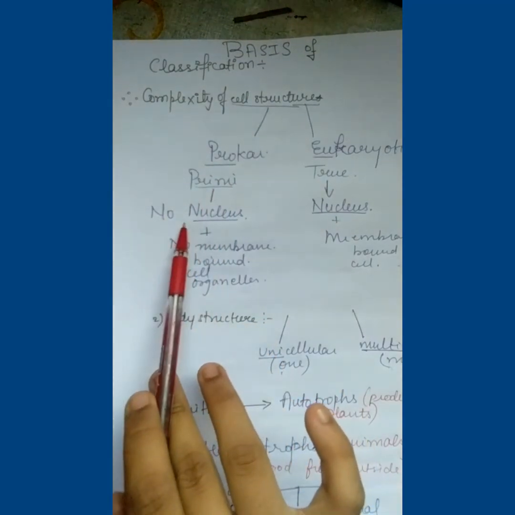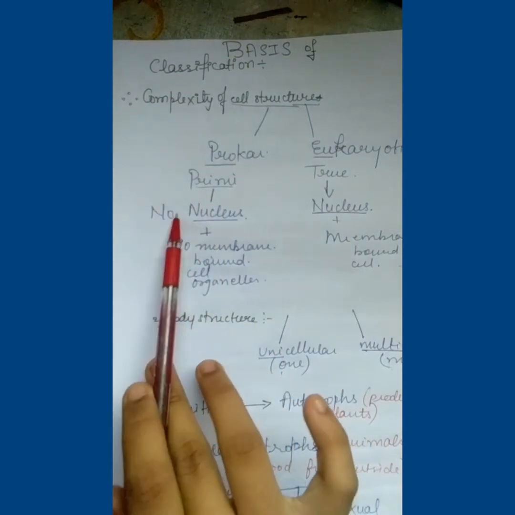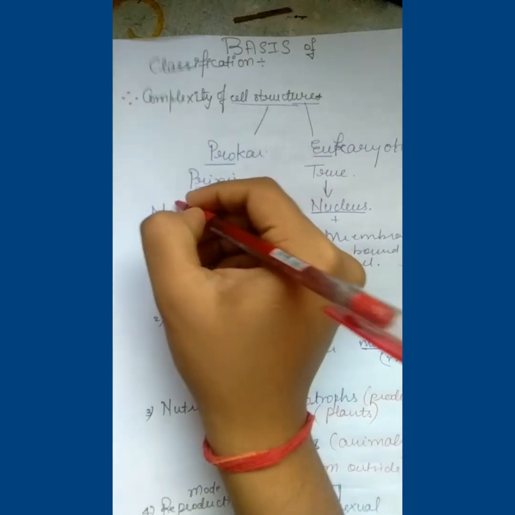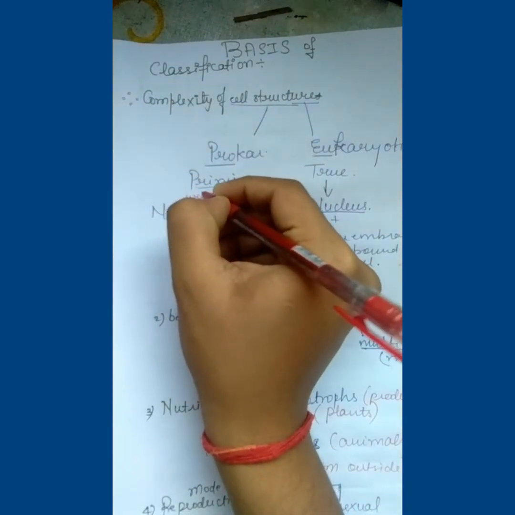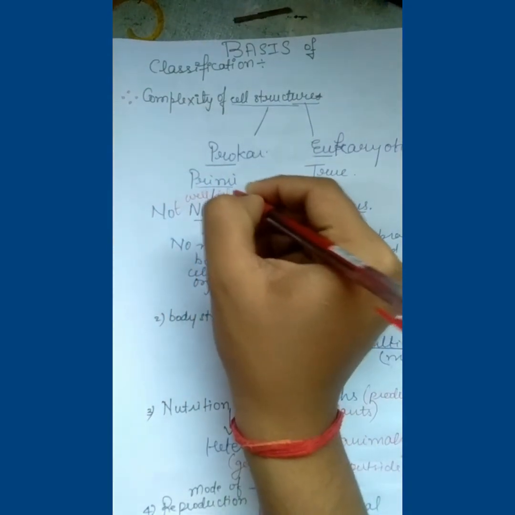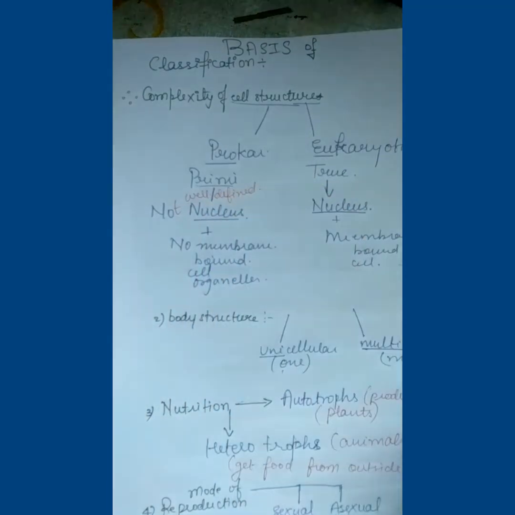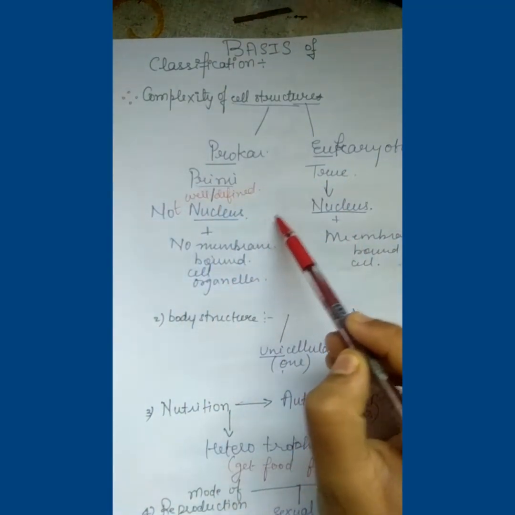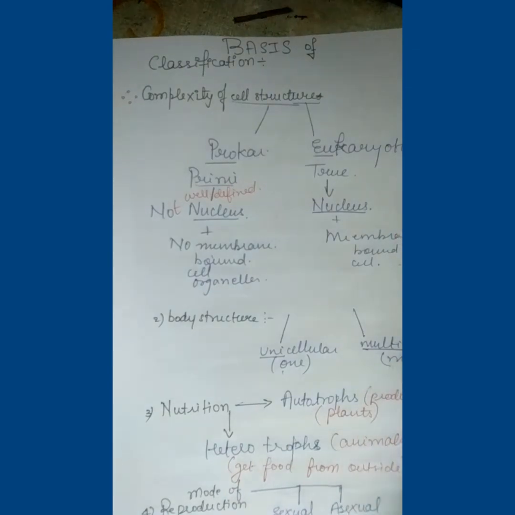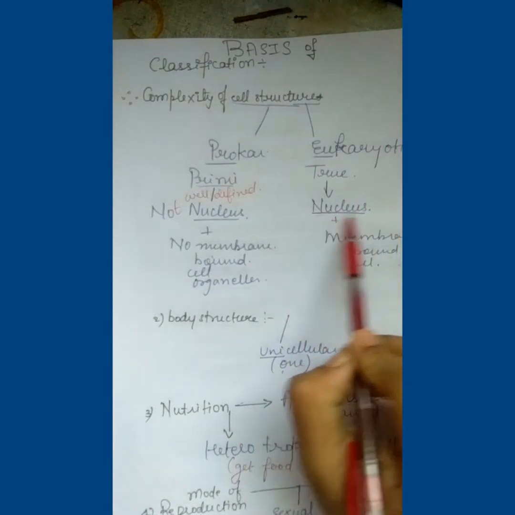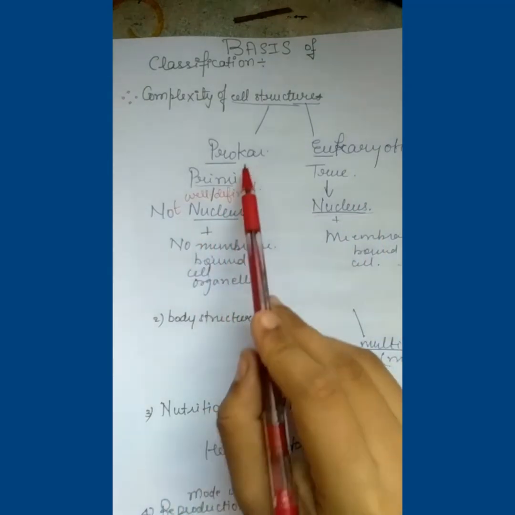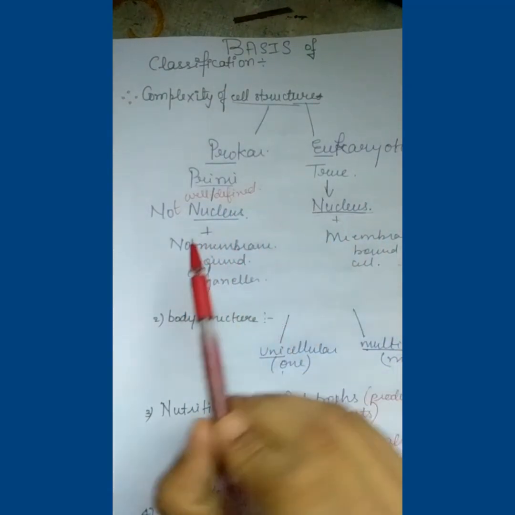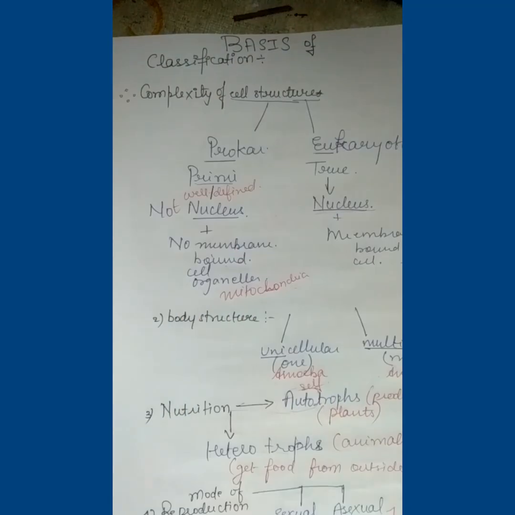Primitive means without a well-defined nucleus. There is a nucleus but it is not well-defined. That is, the nucleus is spread out unevenly here and there, with no well-defined nucleus, but in eukaryotic there is a well-defined nucleus. In prokaryotic organisms. So here comes part 2. Here we are going to continue with body structure.